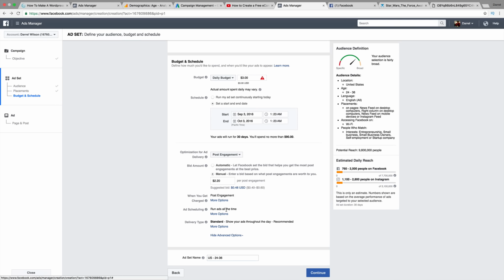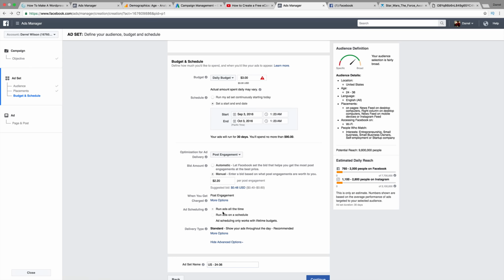Okay. Ad scheduling. Next, you can have your ads running all the time or have it run on a schedule. Now, for me in web design, I basically think that running my ads all the time is good because I don't really know. Maybe an entrepreneur is a guy who's working at a bar, right? He's a bartender. Maybe he wants to start his own business. So maybe he has really weird hours. I don't know that, but I don't want to exclude anybody because I don't really know who is most likely to click on my ad.